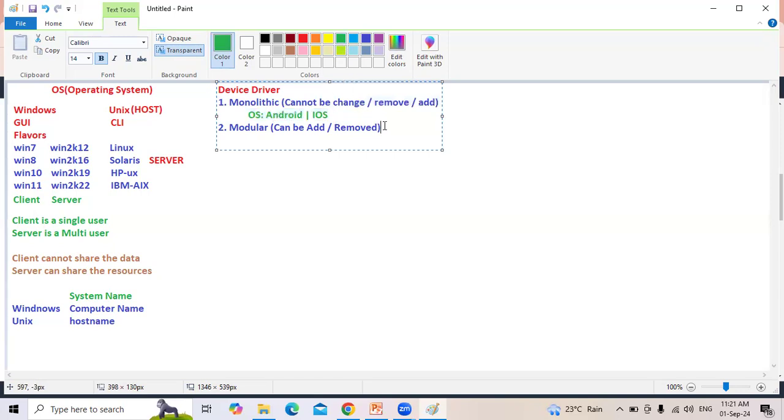What is modular? A module can be installed, a module can be uninstalled. That is called apps. Apps can be installed, apps can be uninstalled, like Truecaller, WhatsApp. All these are modular. Finally, mobile is what? Is it monolithic or modular? It is not 100% monolithic, not 100% modular. When you purchase a mobile, it comes with default apps. Those default apps cannot be uninstalled, cannot be removed. That is called monolithic. Remaining everything is modular.